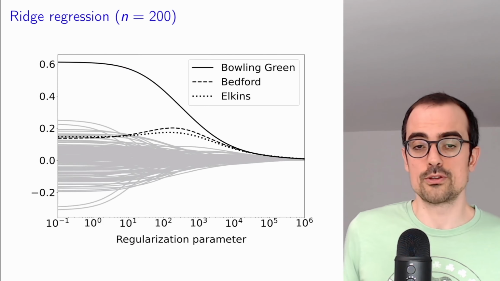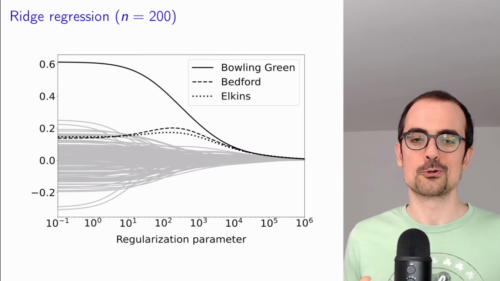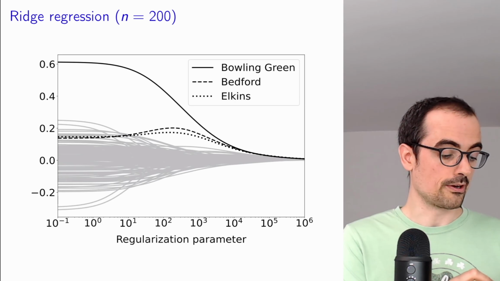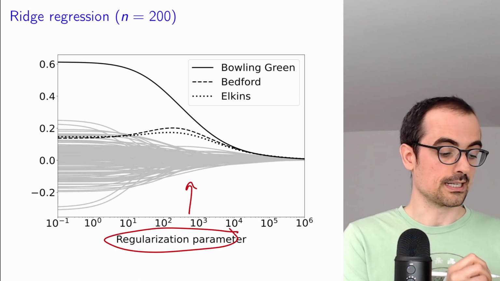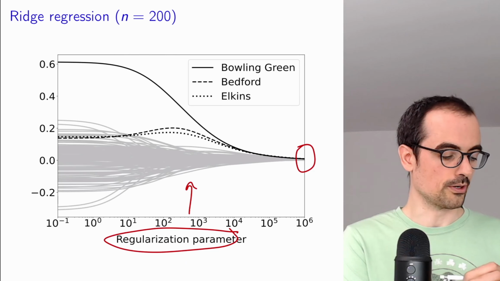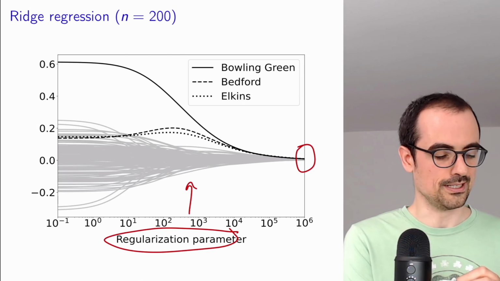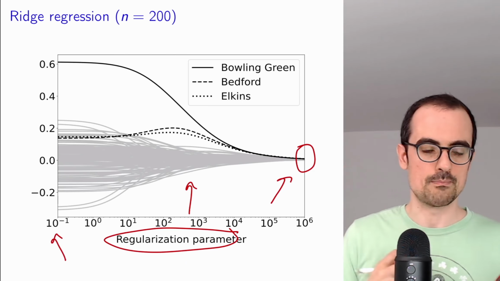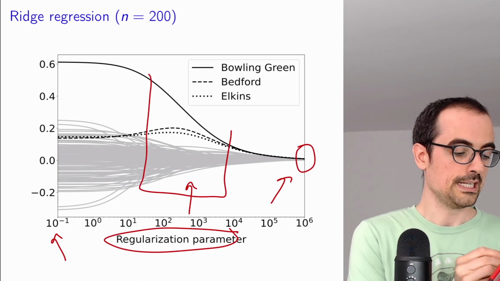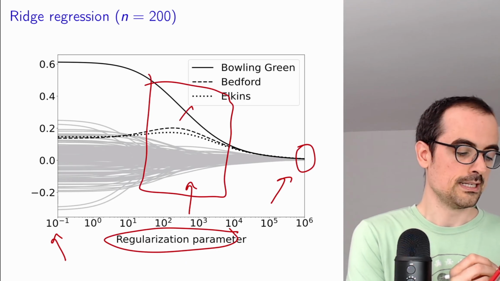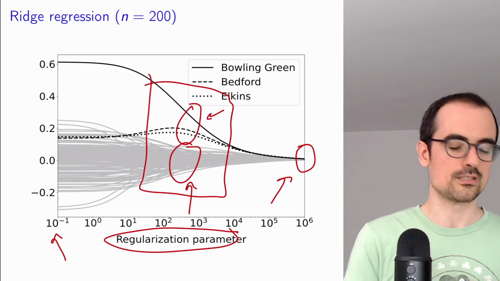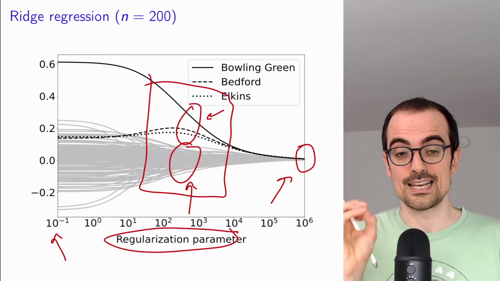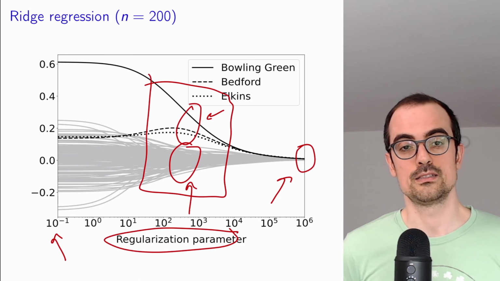Ridge regression actually works well for this problem. It's a great method, and we're not criticizing it here, but it definitely does not produce sparse solutions. When the regularization parameter is in the middle, not too large, which leads to 0 coefficients, and not too small, which leads to just the ordinary least squares solution with all the noise amplification, in this sweet spot it works well. You see that these coefficients are bigger, but many coefficients are non-zero. It does not perform model selection. It doesn't select features by setting the other coefficients to 0.